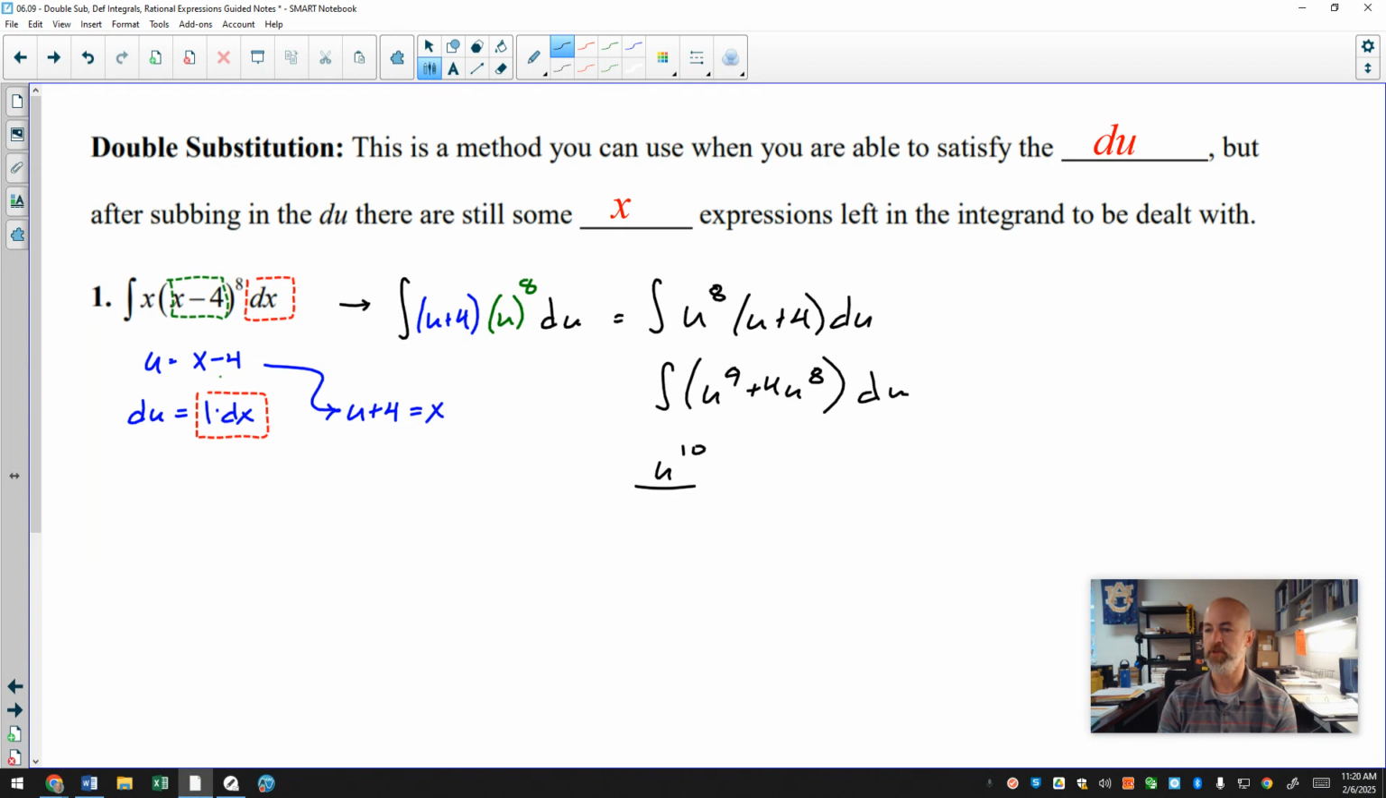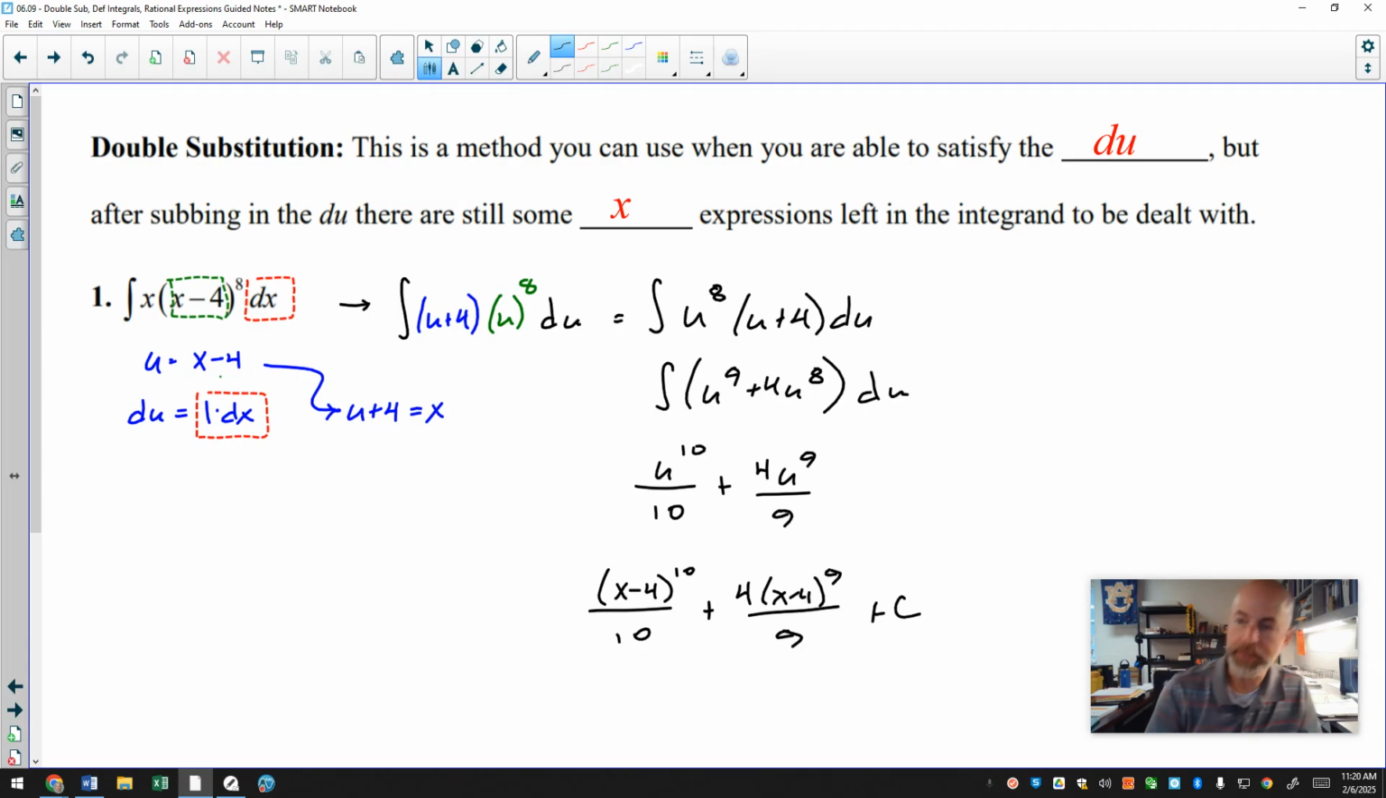The antiderivative of u to the 9th is u to the 10th over 10, plus the antiderivative of u to the 8th is u to the 9th over 9. The 4, that was the coefficient of u, just comes along for the ride. And then we need to remember to plug our u back in. U was equal to x minus 4, so my final answer is x minus 4 to the 10th over 10, plus 4 times x minus 4 to the 9th over 9, and don't forget your constant.